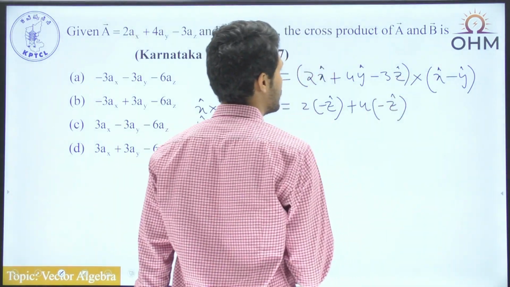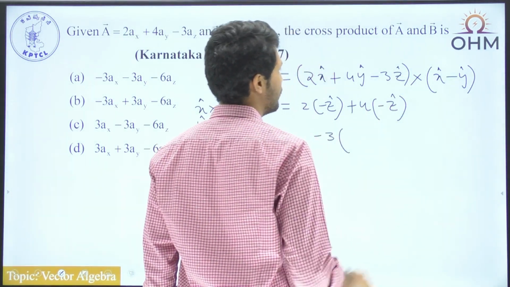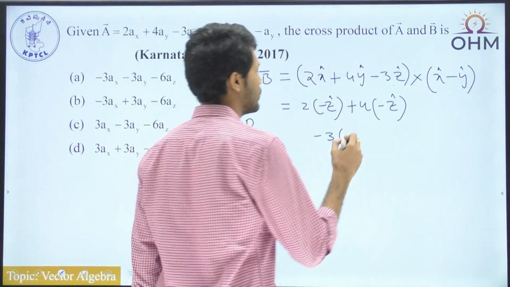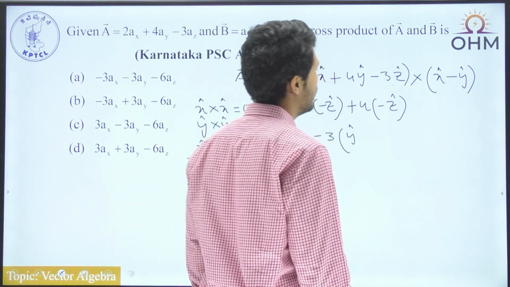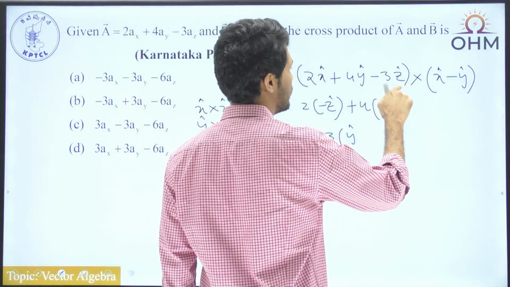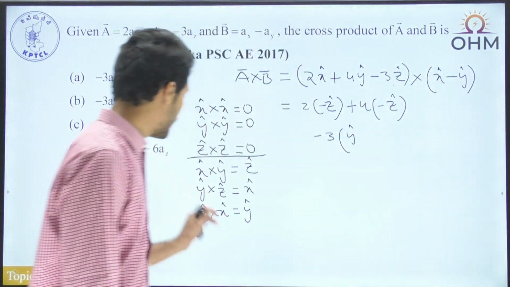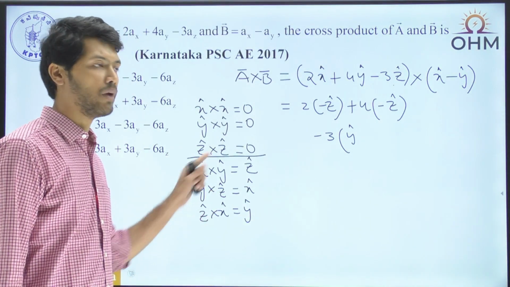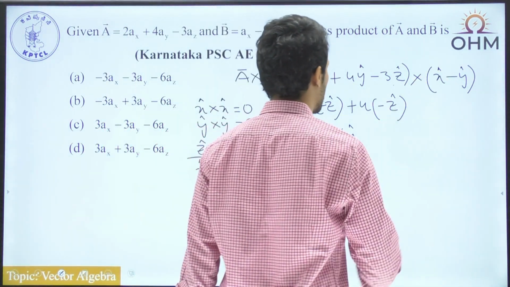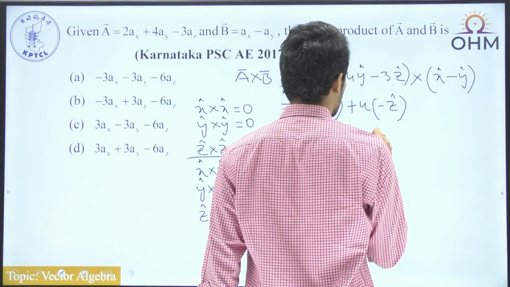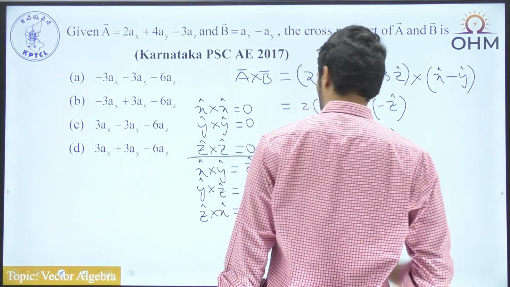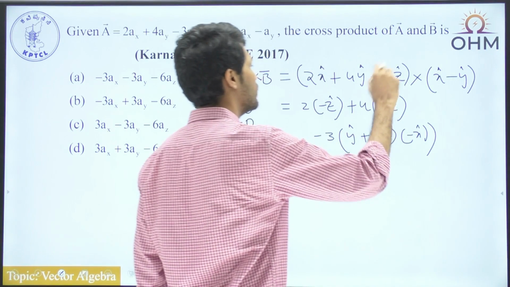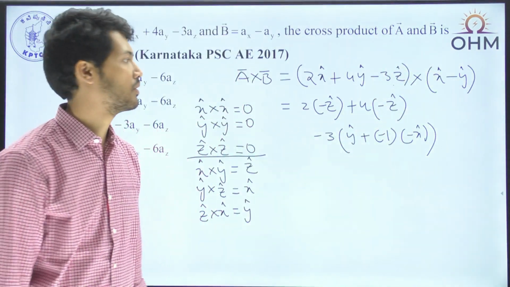And lastly, we are having with respect to z, so minus 3 into z cross x. If you look at z cross x is nothing but y, so this is y cap, and then we have minus of z cross minus y. Y cross z is equal to x cap, and z cross y becomes equal to minus x cap, and anyway we are having minus sign there, so this becomes equal to plus, minus 1 into minus x cap, because z cross y becomes equal to minus x.